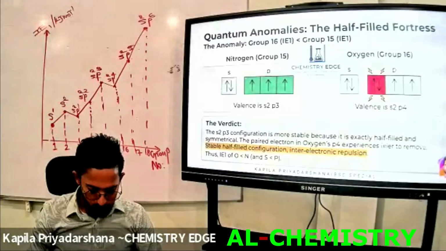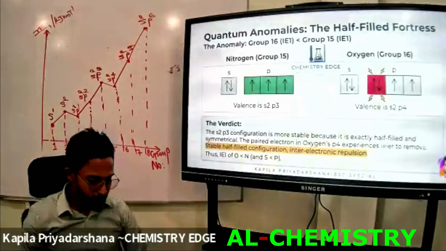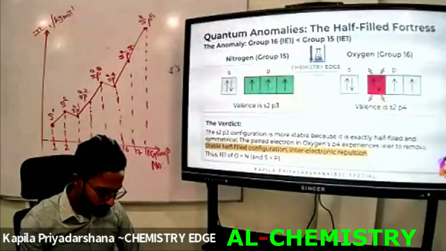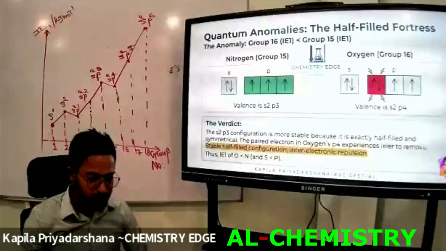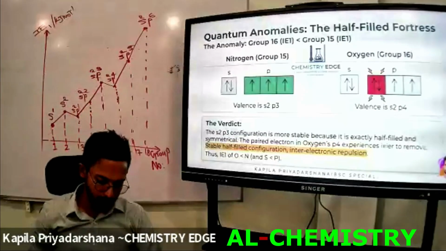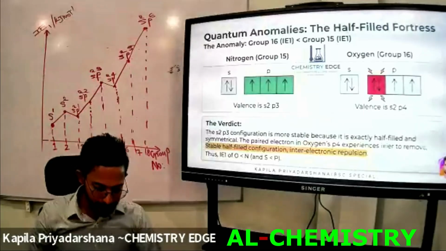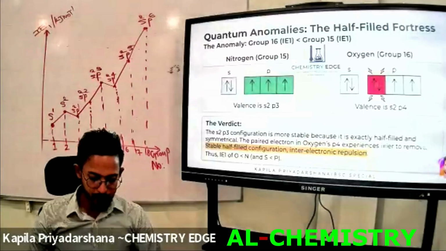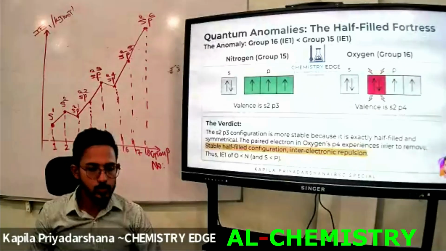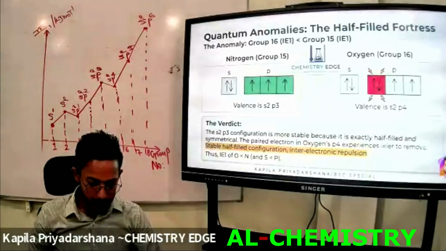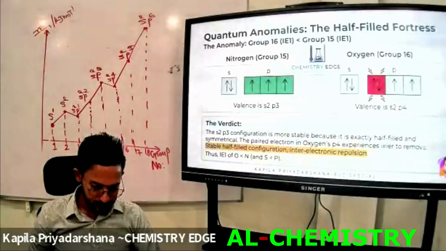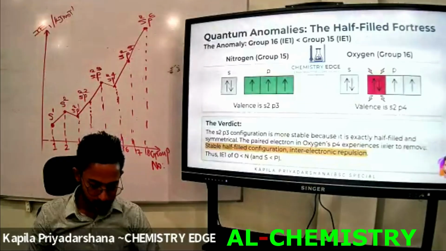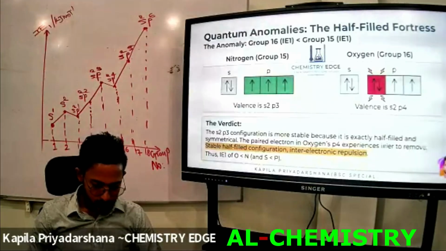The reason for IE1, which means first ionization energy, of group 16 being lower than group 15, for nitrogen and oxygen.